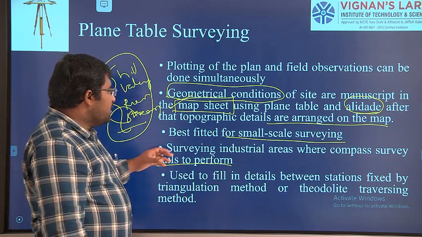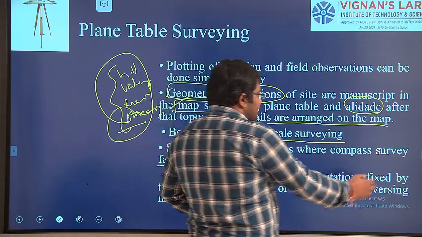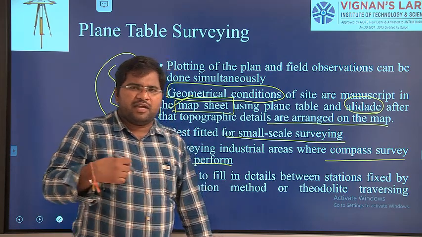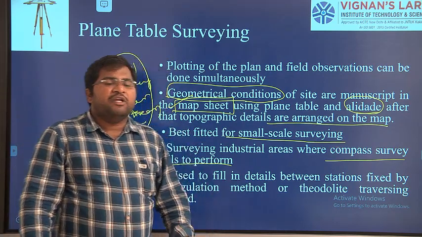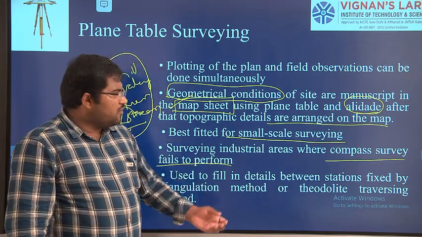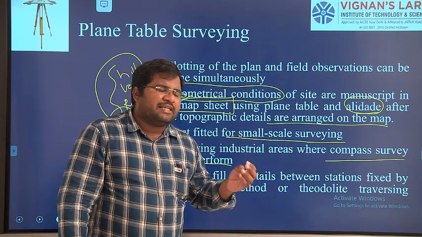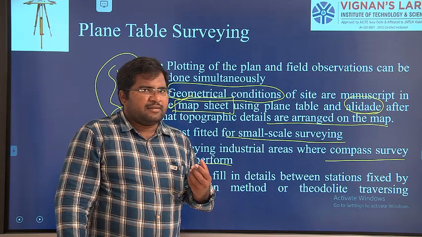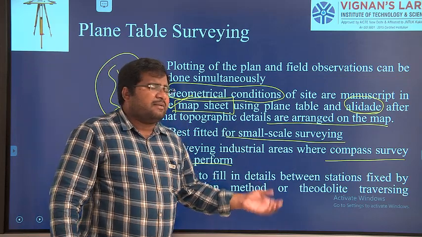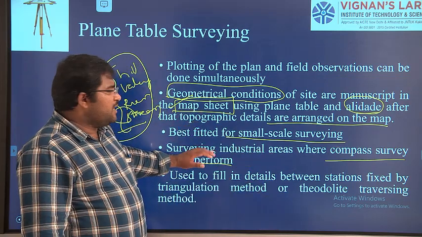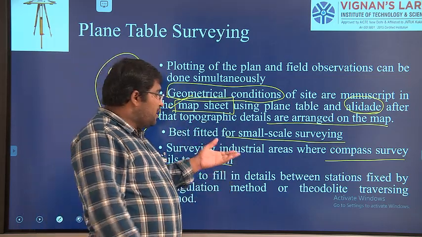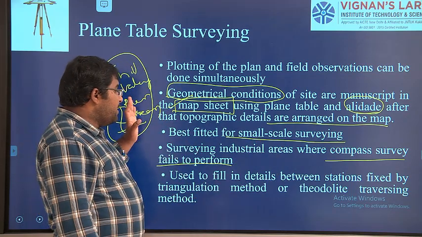In the case of compass survey, we know that because of metals, because of the magnetic field, because of iron ore conditions, because of electrical lines, it is going to give some error in the values, right? The compass may deflect even slightly if there is any magnetic attraction. So if we are taking any industry, we may face such conditions. In that particular place, compass survey won't give accurate results. In that type of case, wherever the compass is not working, we can use plane table surveying, right?